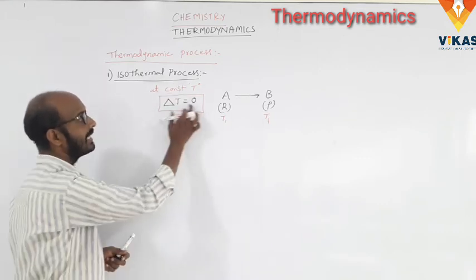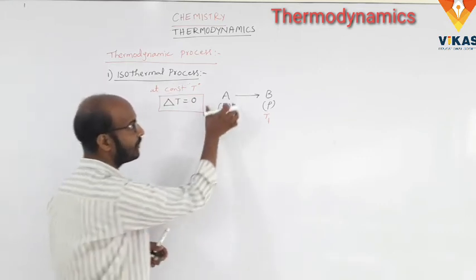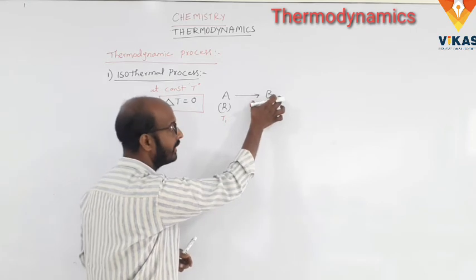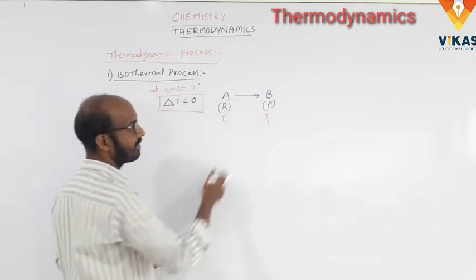The process occurring at constant temperature is called isothermal process. That is, delta T is equal to 0. Here A converts to B, and there is no change of the temperature T1.